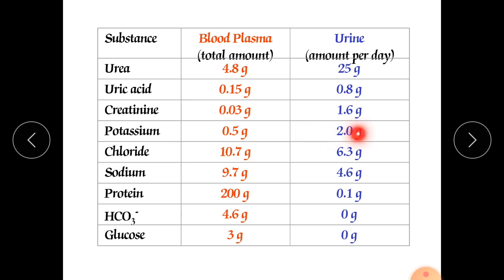Potassium is also more, 2 gram. Chloride is 6.3, sodium 4.6, etc. There should not be any bicarbonate or glucose in your urine. So this is the combination, how the various electrolytes and waste materials are excreted through urine.